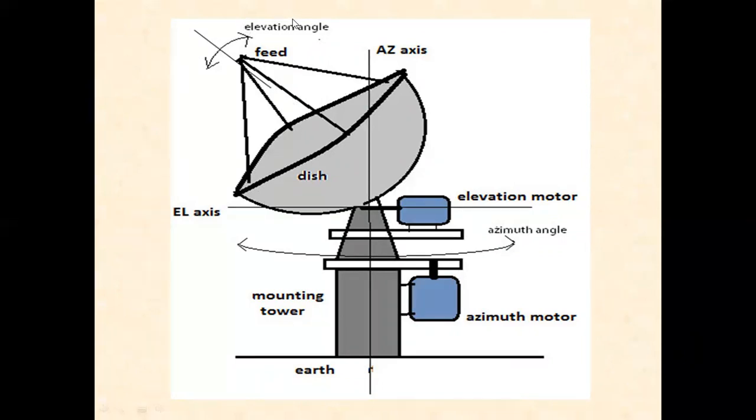For satellites which are not geostationary, for example, Indian remote sensing satellites, when the satellite is coming towards the Earth station, the antenna is rotated and looking at the satellite. So tracking is done by using these motors synchronously, and the antenna is moved to look at the satellite. This is the arrangement of a dish antenna for satellite tracking.